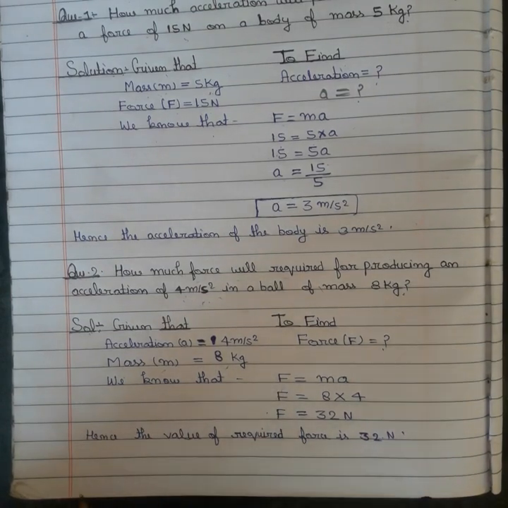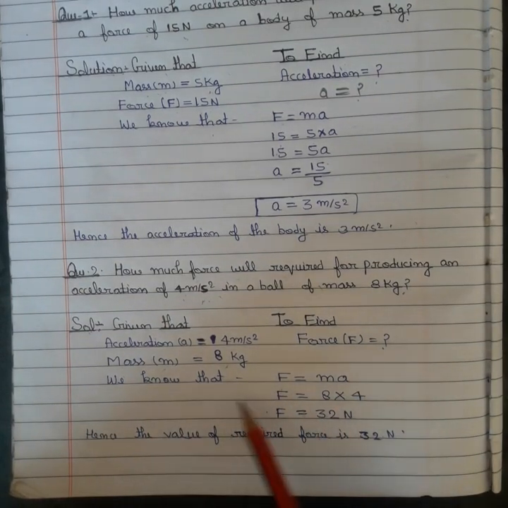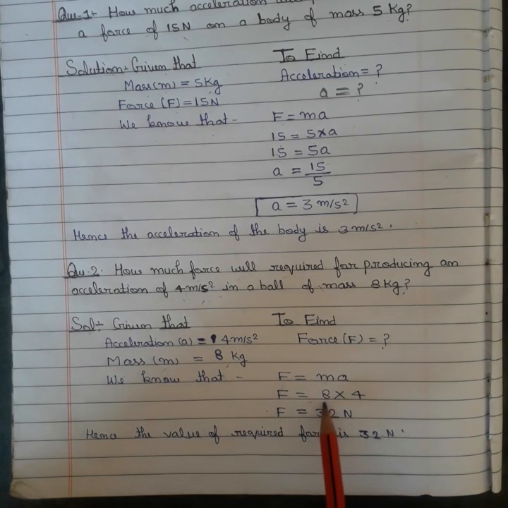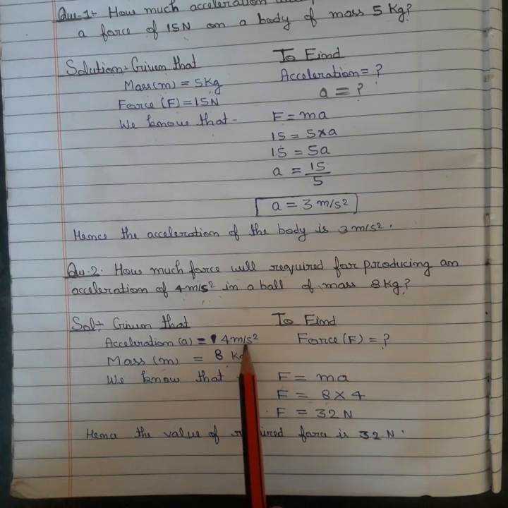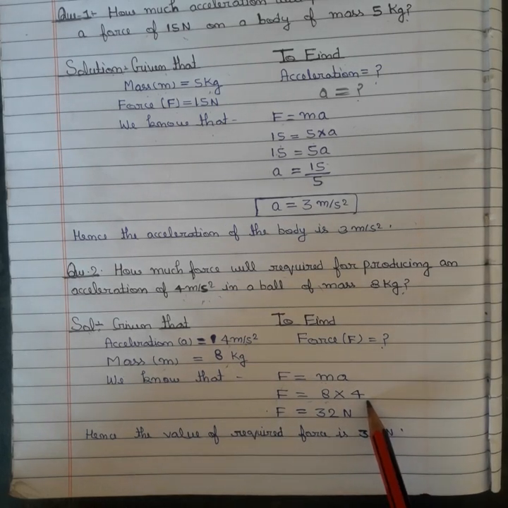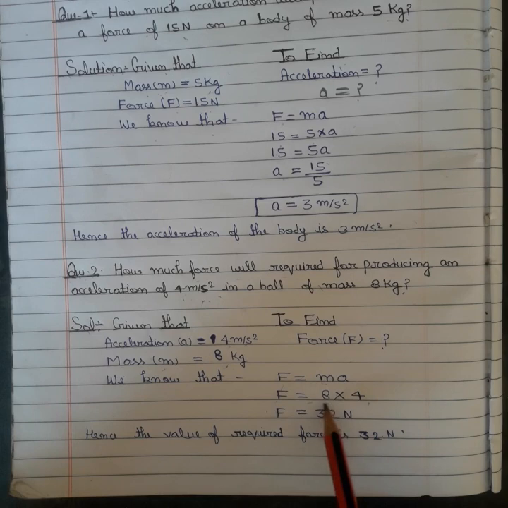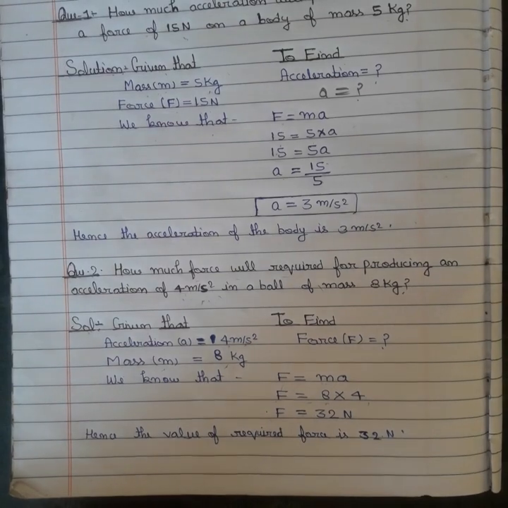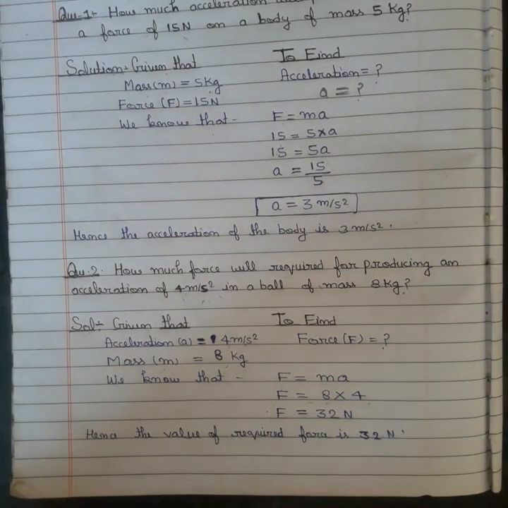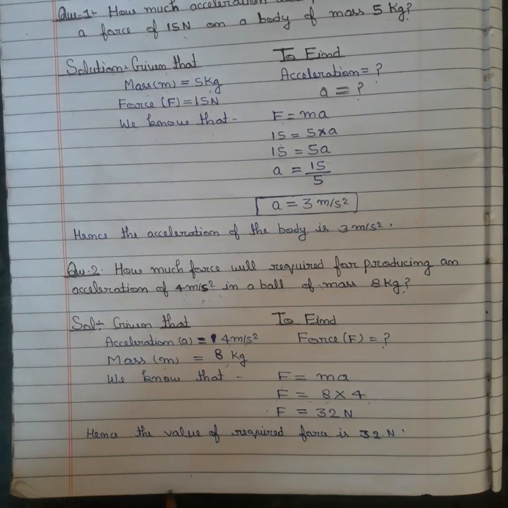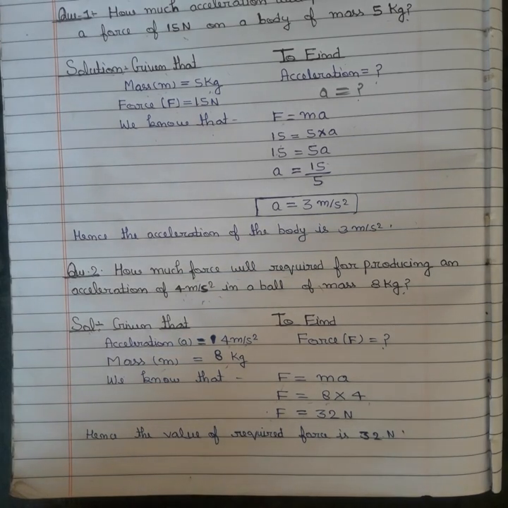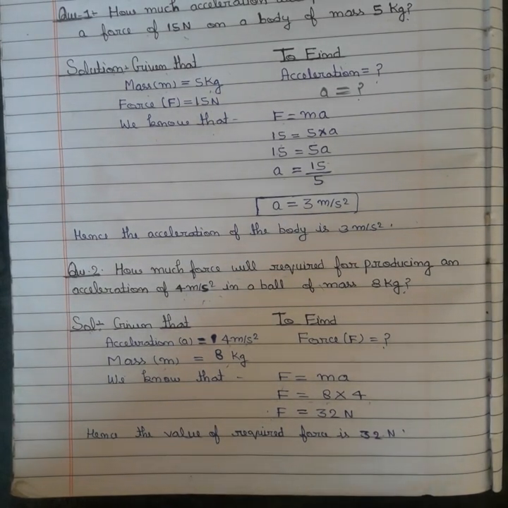Then we know that the formula of force is F equal to ma. Putting all these values of m and a, we get F equal to the value of m, which is 8 kg, into the value of acceleration, which is 4 meter per second square. When we multiply 4 into 8, we get 32. In the next line, F equal to 32 Newton. Hence the value of required force is 32 Newton.